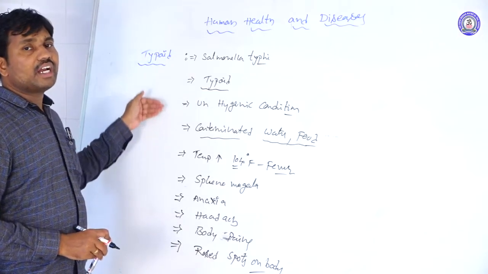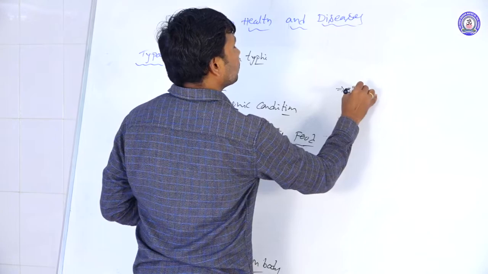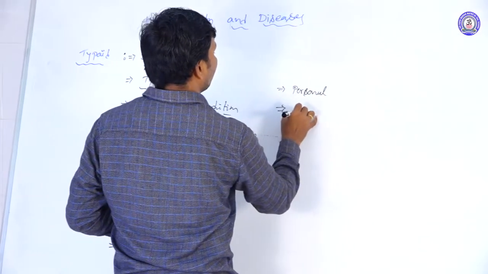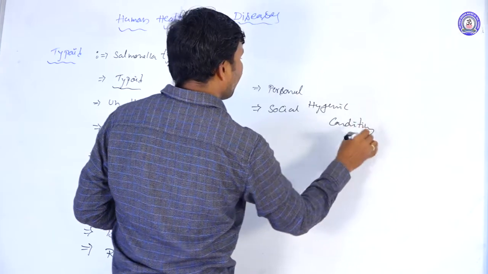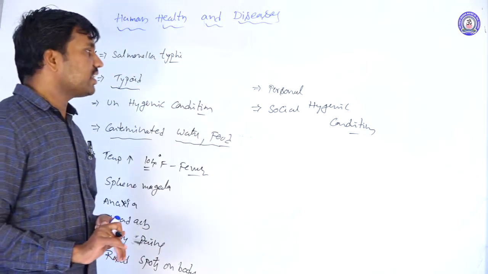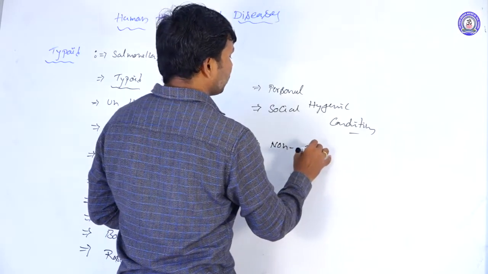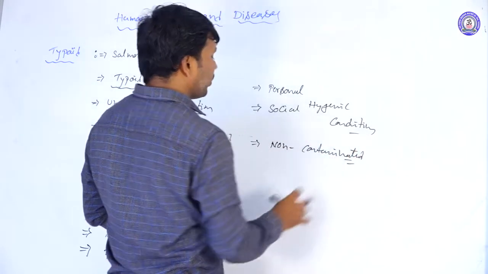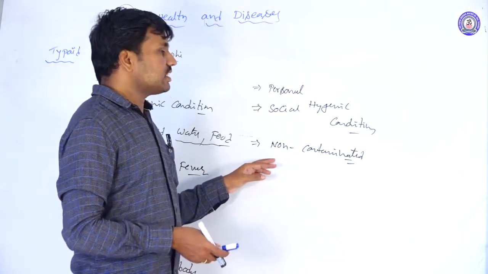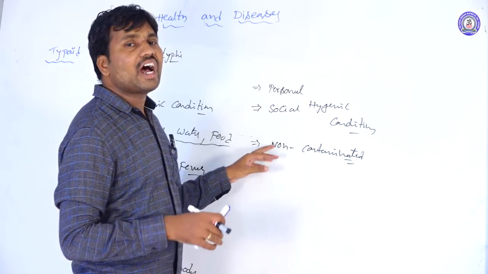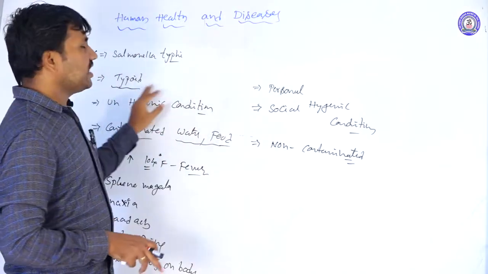And how can we prevent typhoid fever? The prevention measures are to maintain personal and social hygienic conditions, and take uncontaminated, non-contaminated foods, wash hands, and keep our body always hygienic. If we follow these precautions, most probably typhoid will not spread.